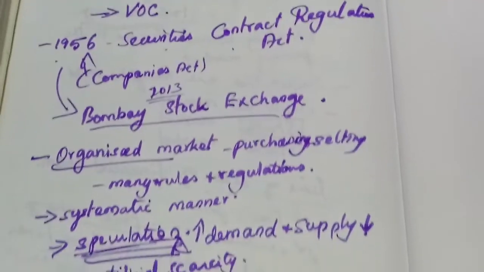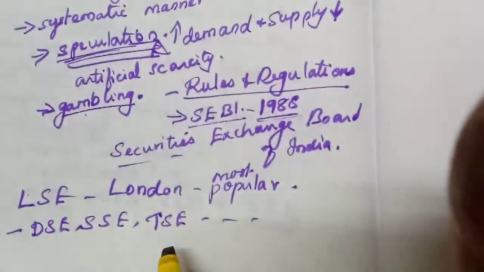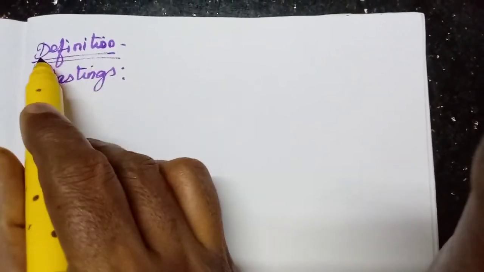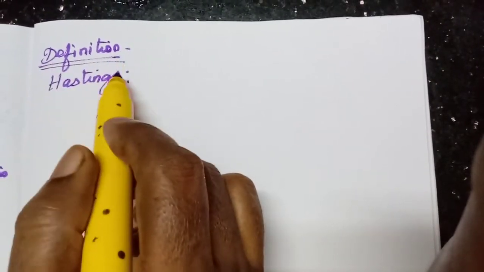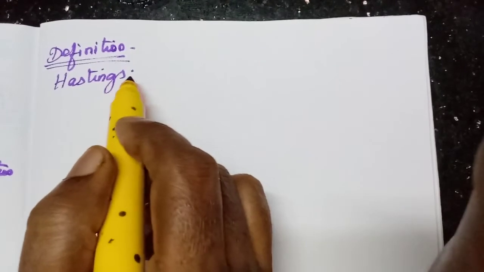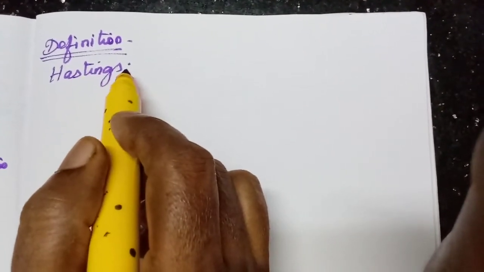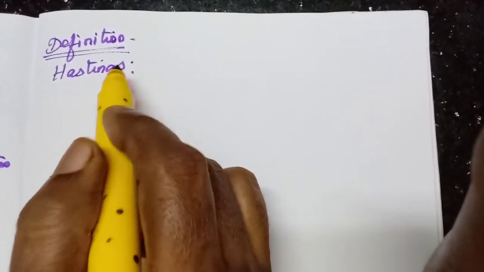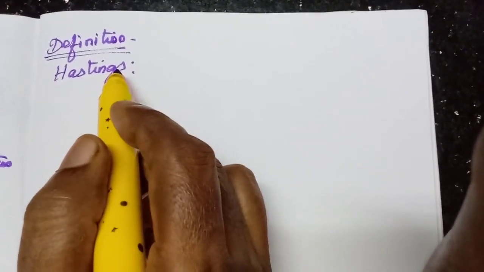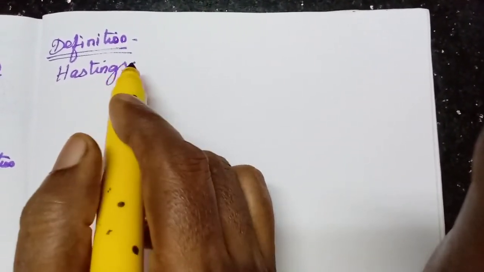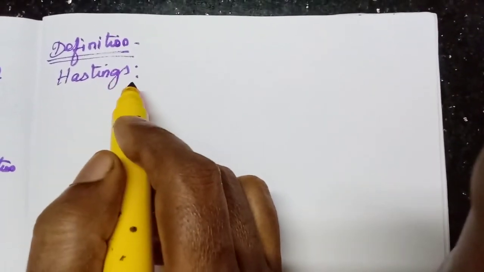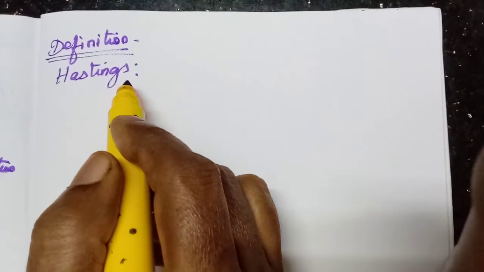Okay, now we will learn the definition. Here, three definitions are given. I will explain all three, but because they will ask for any one, and they will ask for one definition, the definition given by our Indian government, the Indian Securities Contract Act 1956, we learned.